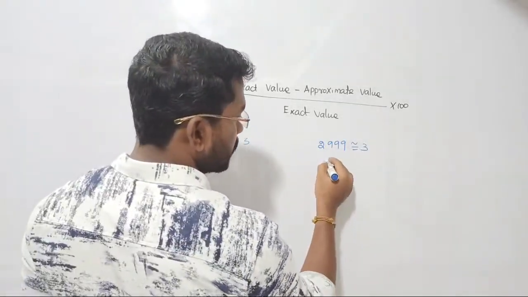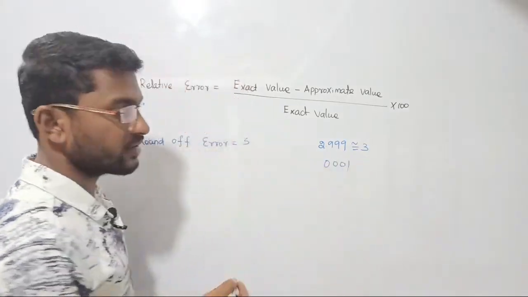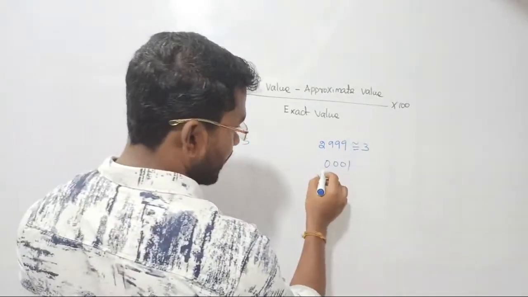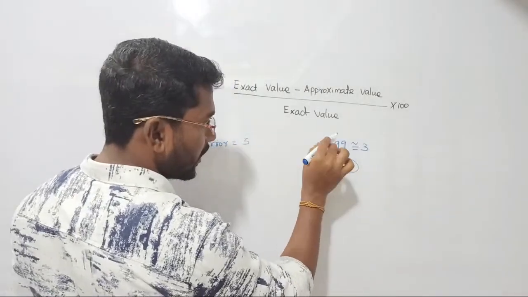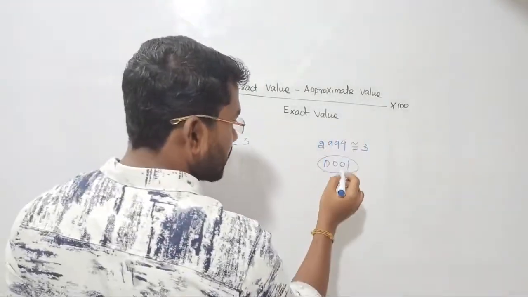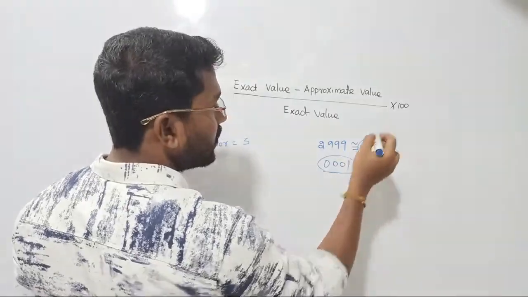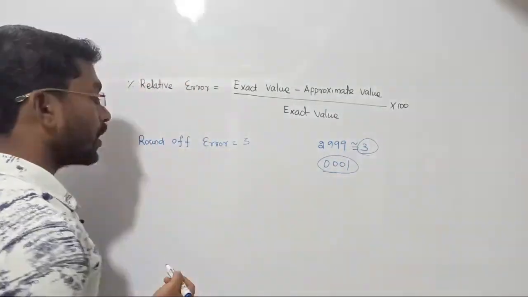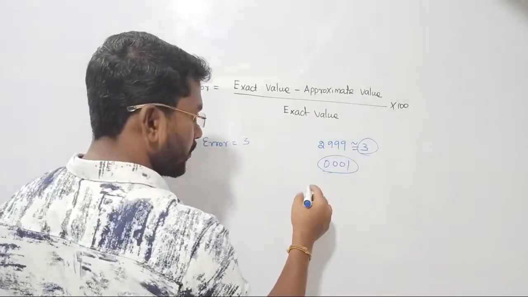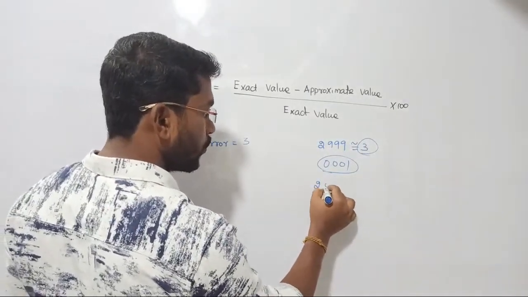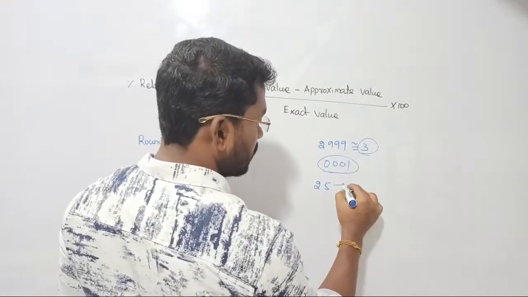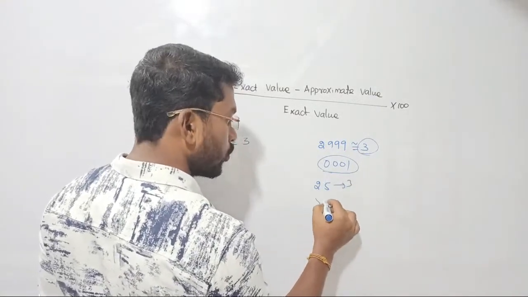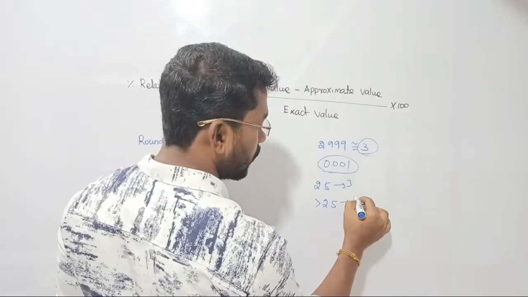You have added 0.001 in the system, because actually 2.999 is my original value, but with this I am just adding 0.001 such that I am getting 3. Is it the exact value? No. Usually, if I have 2.5 it will be rounded up to 3. If I have greater than 2.5, then that value is also going to be rounded up to 3.